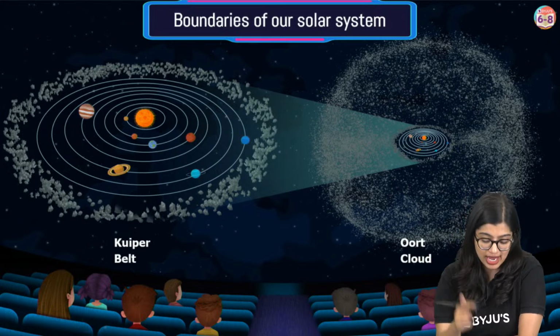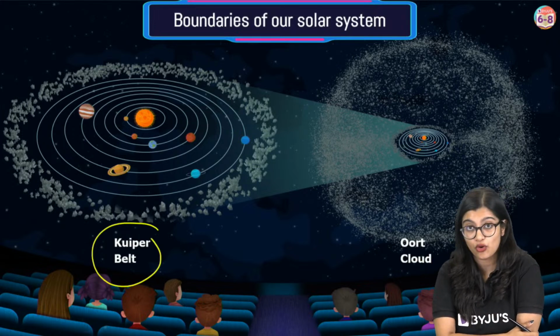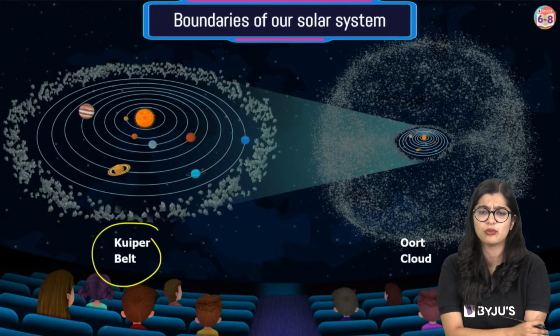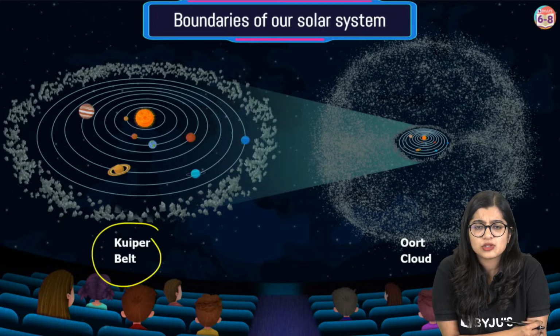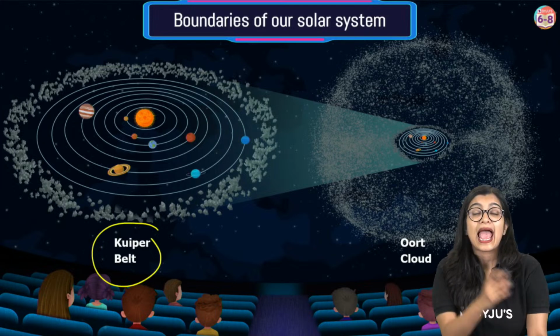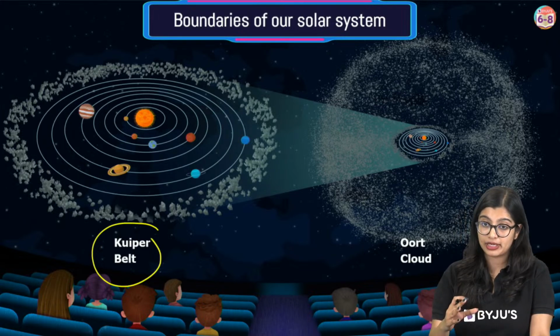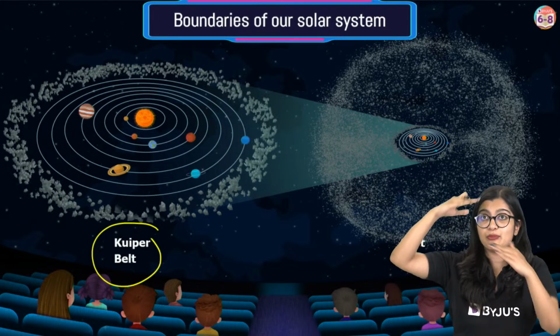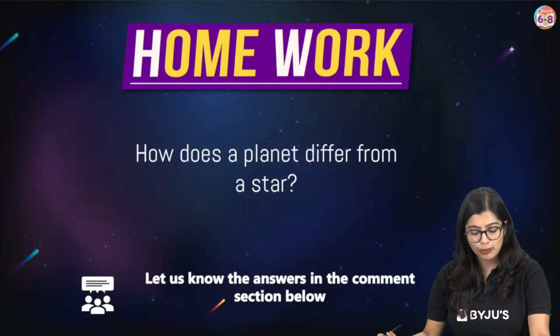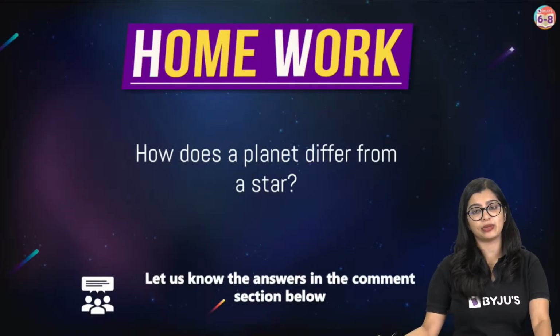And the boundary of our solar system is another asteroid belt, which is the Kuiper belt, right? And we learn more and more about it. Ma'am, in the textbook it's given that Earth's elongated path is a geoid or elongated path is an orbit. Geoid is an Earth-like shape which is flattened at the poles and a little wider at the equator. So Pluto is not considered to be a planet.